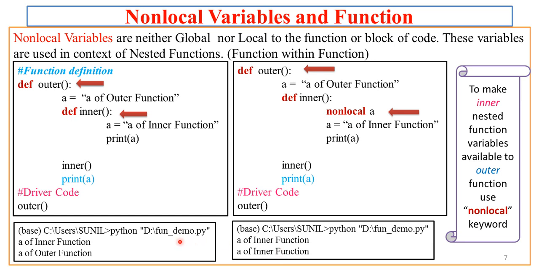If you compare these two outputs, the earlier output and the output of the code we have just seen, you will find that in the first case it was inner function A and outer function A, but in this case the A we are accessing is the inner A. So to make an inner nested function's variable available to the outer function, use the nonlocal keyword.